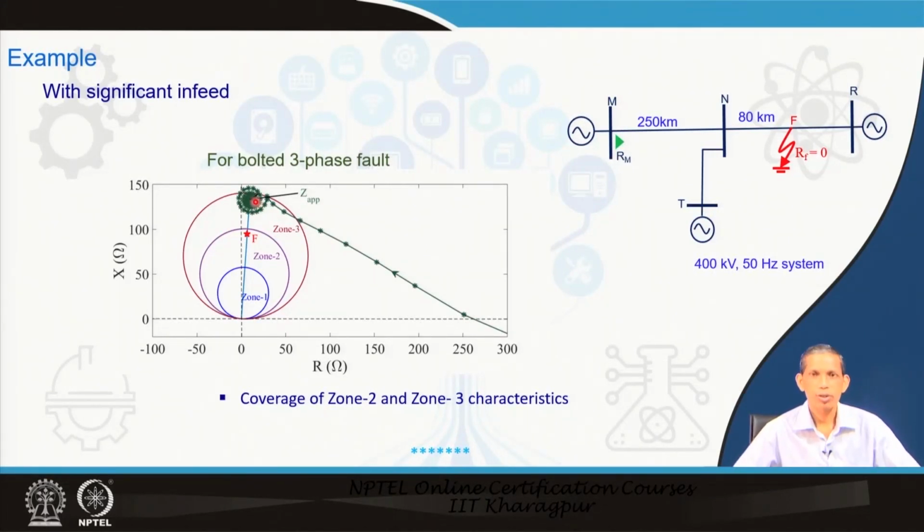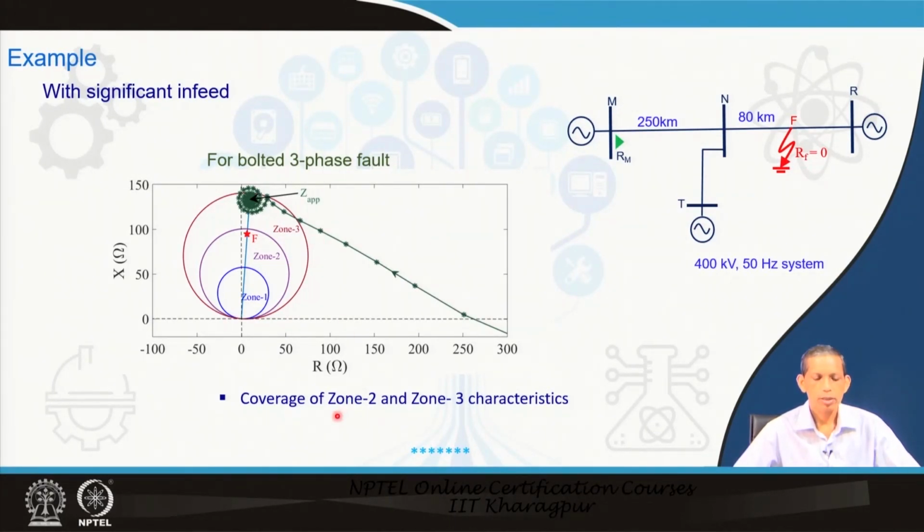This clearly says that the apparent impedance seen by the relay is higher than expected, as it should be at the F point. Even though R F is 0 here, with no fault resistance like what we discussed earlier, the in-feed creates the problem and the apparent impedance seen by the relay becomes more.